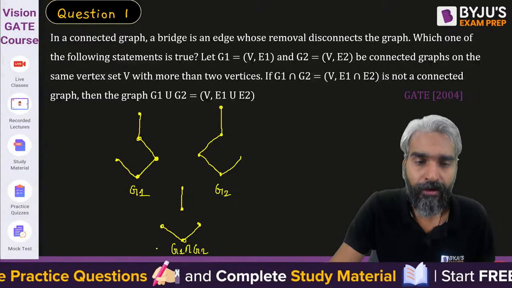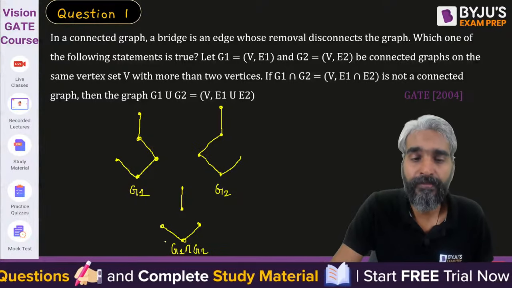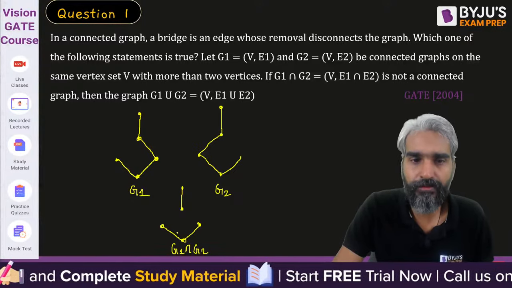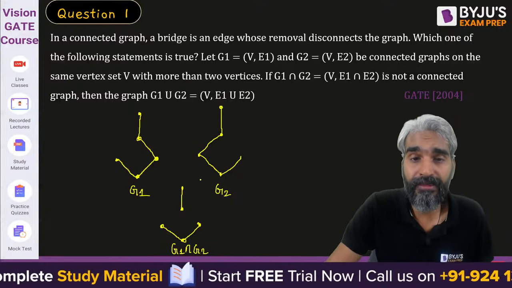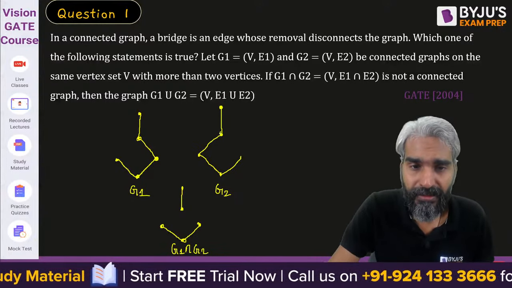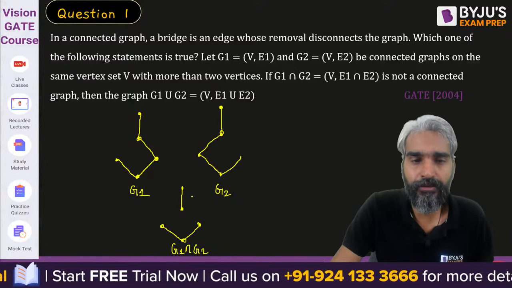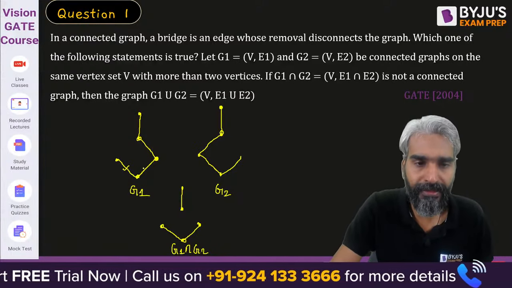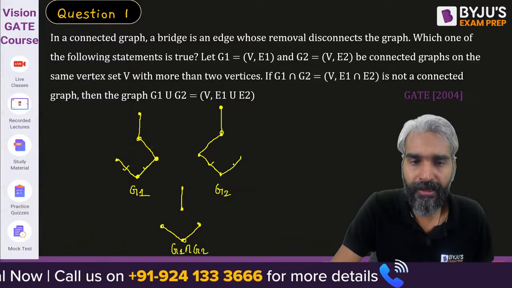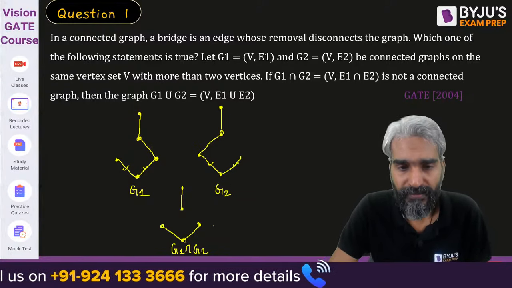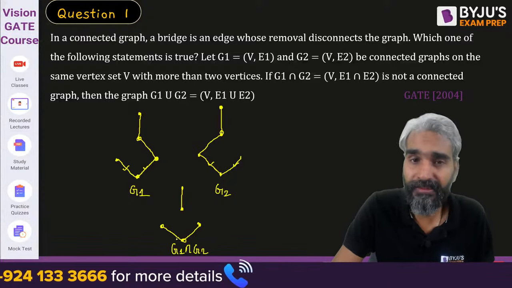Obviously the intersection of G1 and G2 is disconnected. This is an edge which is present in both graphs G1 and G2, therefore it is present. These two edges are present in both graphs, therefore they will also be present in the intersection.